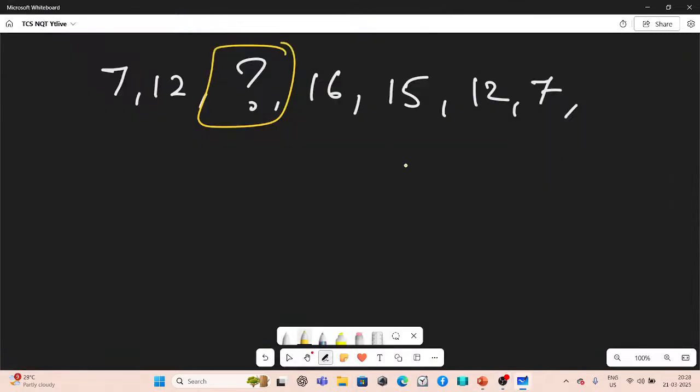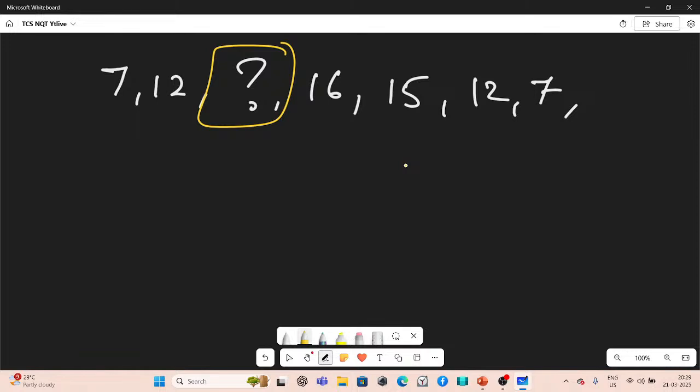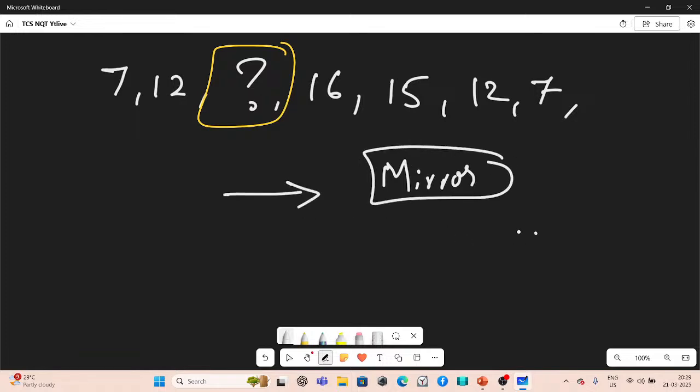Okay, guys, see here. We have already done this. We don't have to do it again from scratch. The same question, you're just seeing it in reverse. I've also given you the keywords. Look at this question. It's both one and the same. So you understand the word mirror, isn't it? If the mirror works from here to here, it should be working from here to here. Exactly. So the answer is 15.